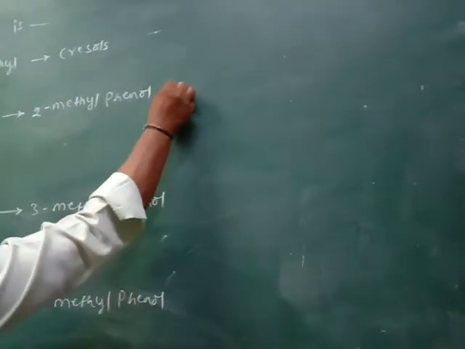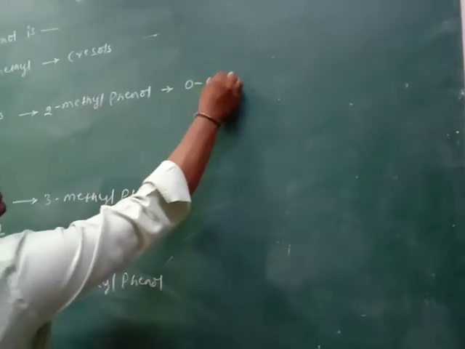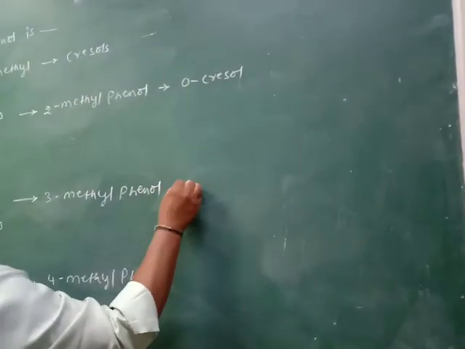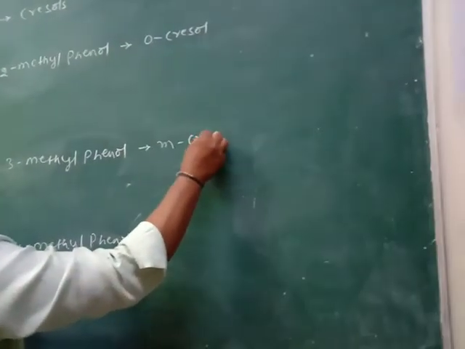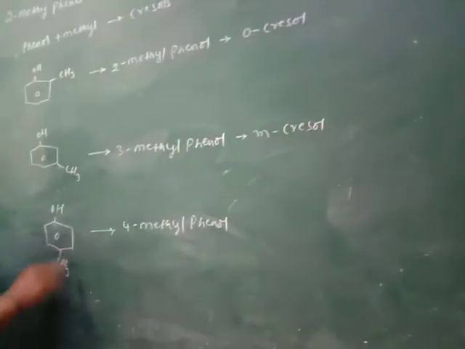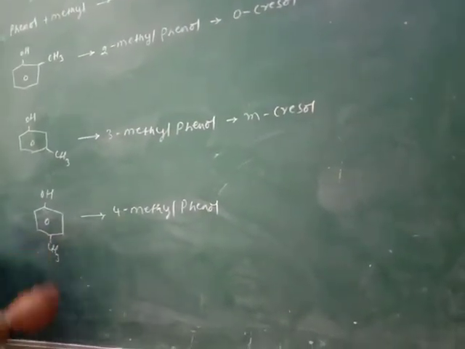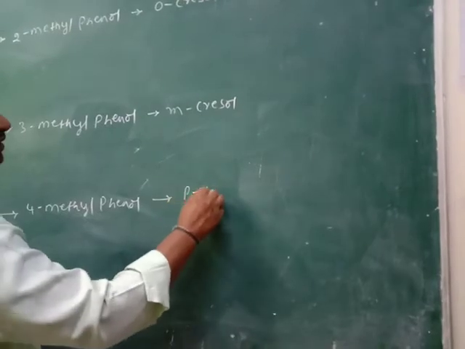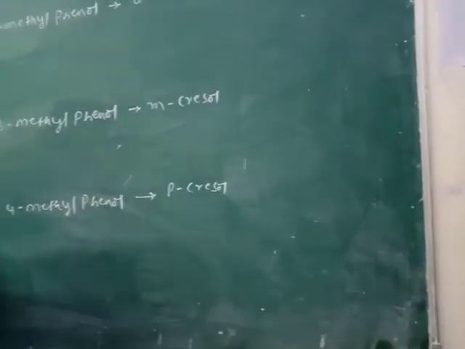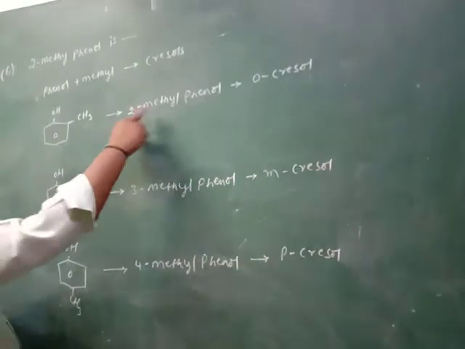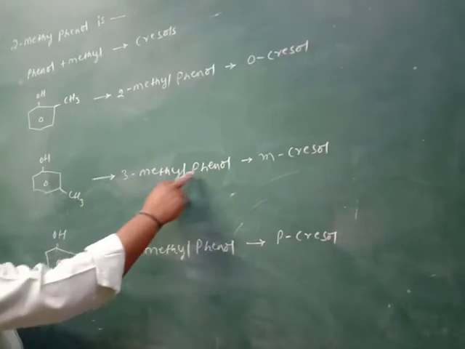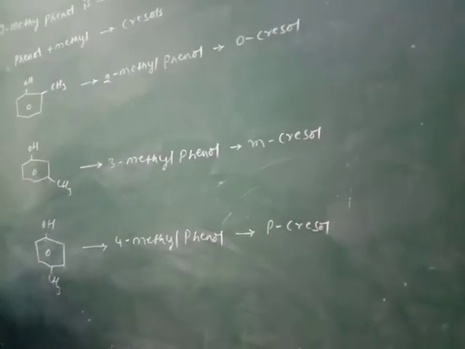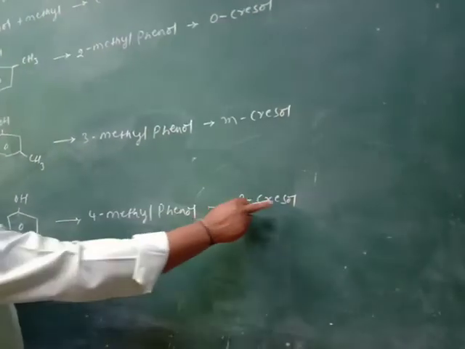This is the para position, so it is orthocresol. The meta position is metacresol. Ortho, meta, para. The para position is paracresol. Finally, 2-methylphenol is known as orthocresol, 3-methylphenol is known as metacresol, and 4-methylphenol is known as paracresol. These are the cresols.